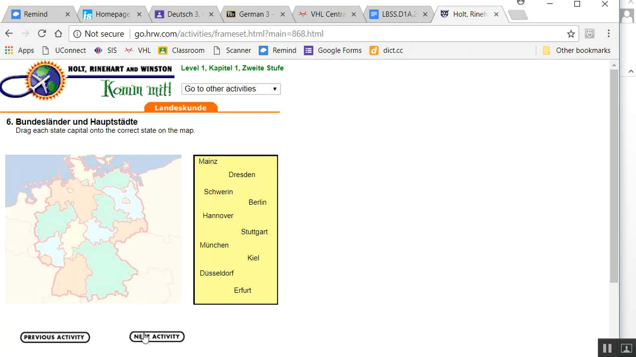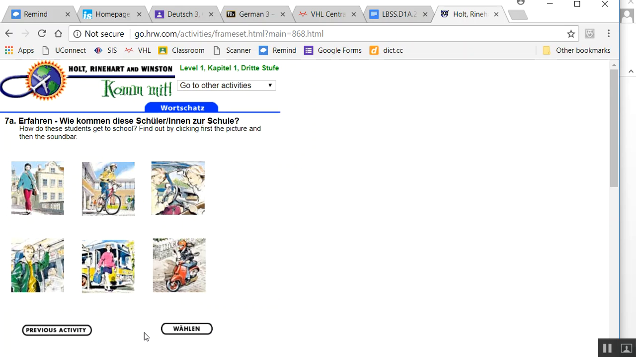We probably all know at least where Berlin is. These are all cities in Germany. They're the capitals of each federal state. We can't do this one because the sound is always broken on it. So skip 7A.